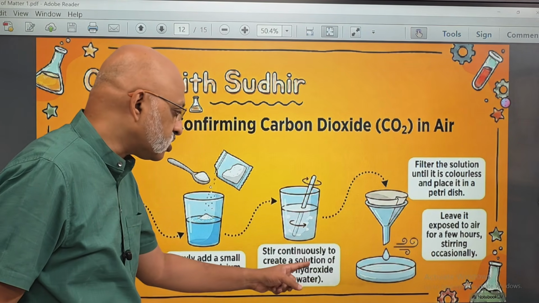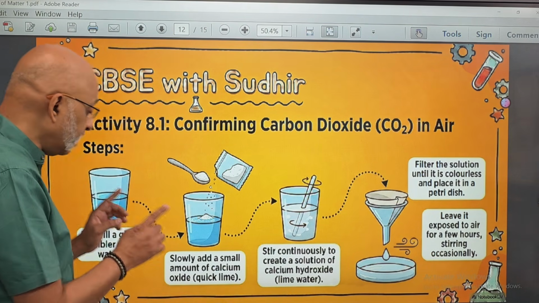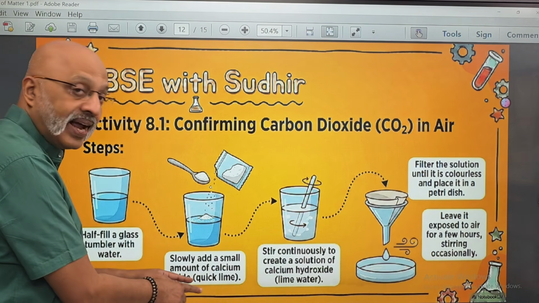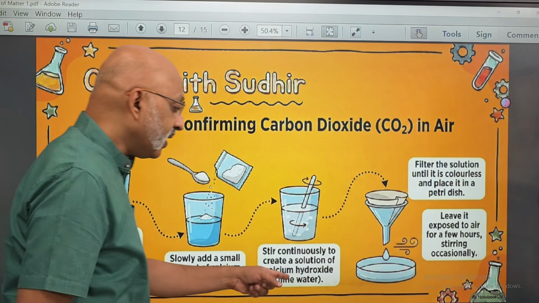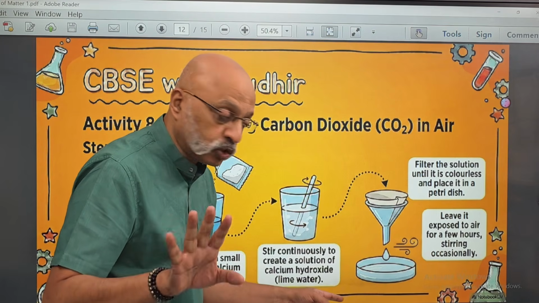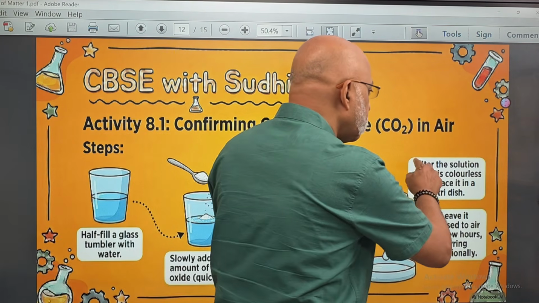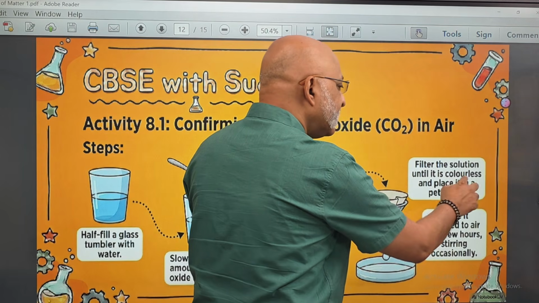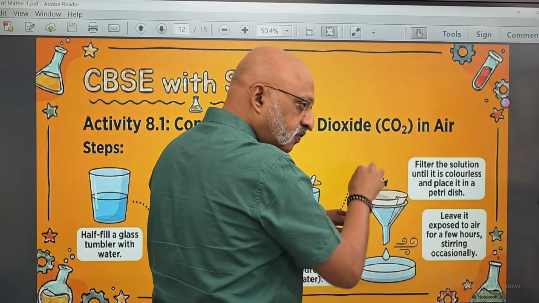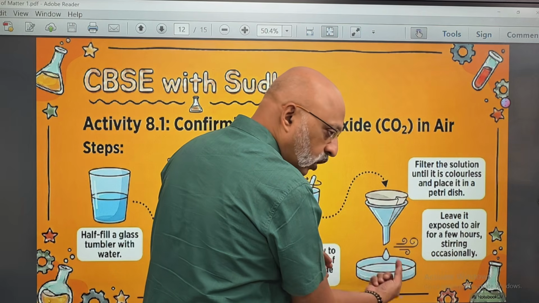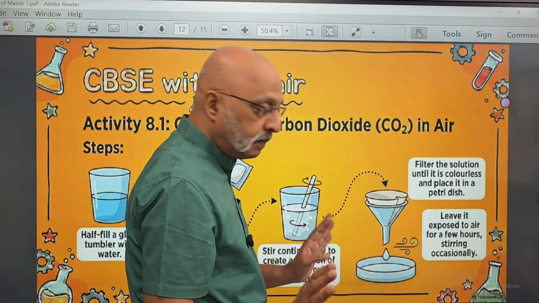Okay, you create a solution of calcium hydroxide, which is lime water, which is created when you mix water with calcium oxide. Calcium oxide plus H2O, you will create calcium hydroxide. Okay, that's what you get. Now you use a funnel to filter the solution until it is colorless and place it in a petri dish. So you do the funnel thing, and whatever liquid is there, it will come in the petri dish.